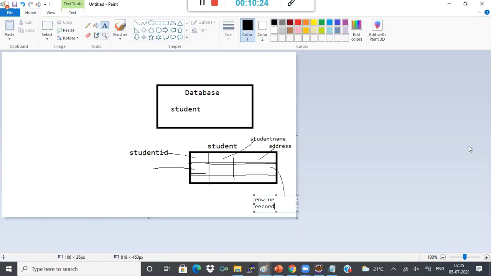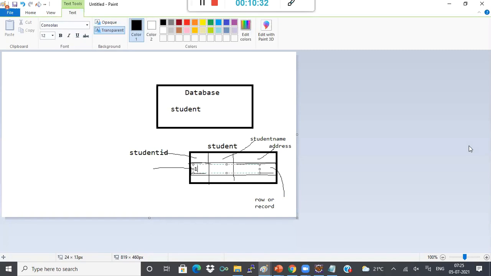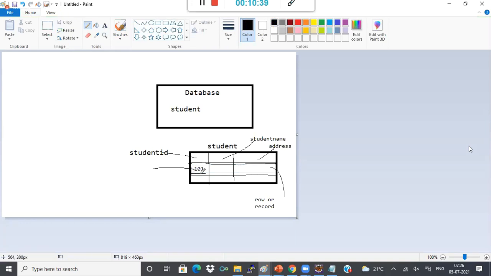Now what will happen is the first row is related to one student's details. Like there is one student whose ID is 101. So that 101 will be present in this column, and the same student will have his name as some Ramesh.